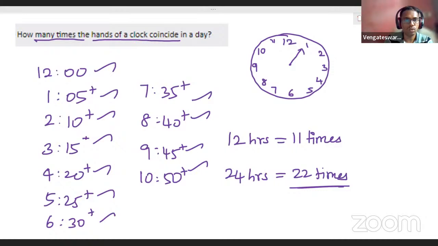So we'll go for the next question. Here is a question based on ratio and percentage. I think we can try this question. Ready for the next question?